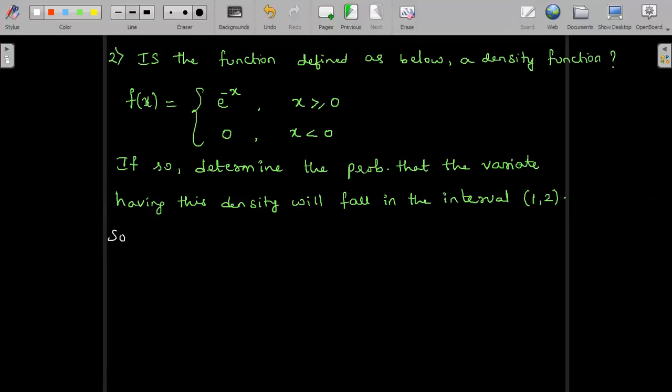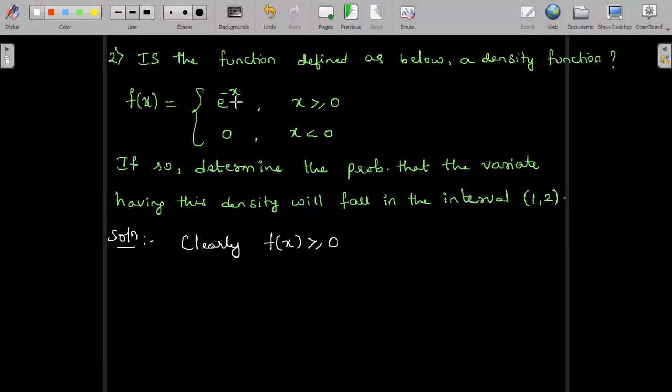So very firstly, it has to satisfy the two conditions to say it is a probability density function. Let us observe. Just by observation itself, we can write down that f of x is greater than or equal to 0. Just check x should be greater than or equal to 0. In this range, when I substitute x is equal to 0, f of x will be e power 0, which is 1, a positive value.